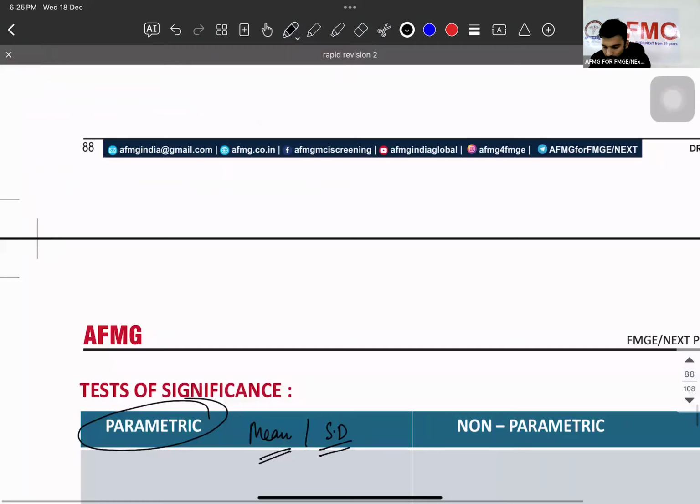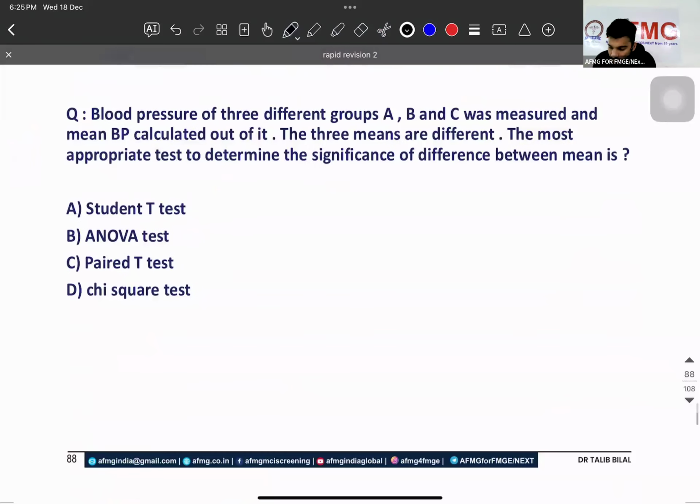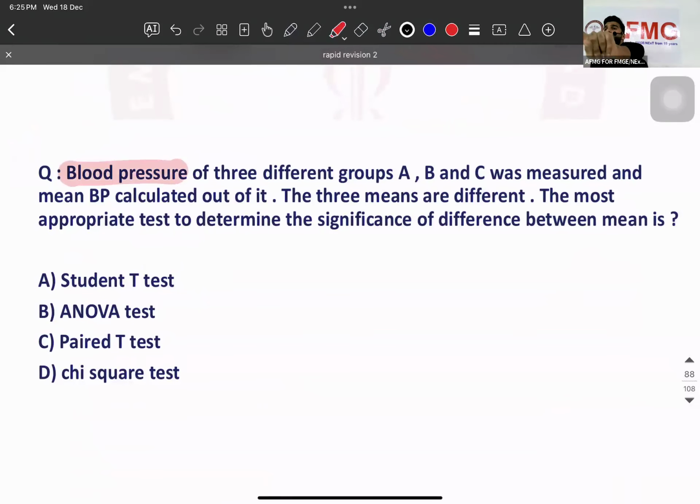Check the question. What has been measured? Blood pressure. Quantitative or qualitative? Quantitative. Which test? Parametric or non-parametric? Parametric. Very good. How many groups? 1, 2, 3. Wait, then after that what has been calculated? What is shown here? Mean. BP was calculated, blood pressure of 3 groups. Now test of significance, mean.